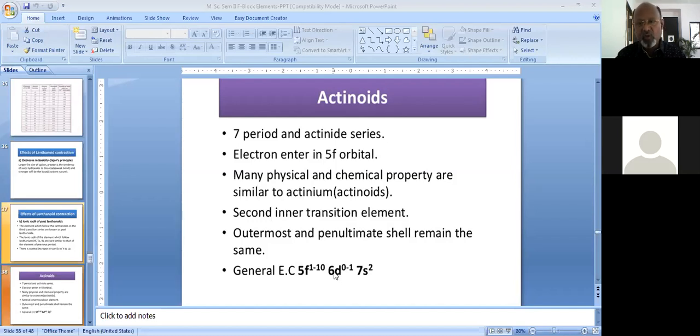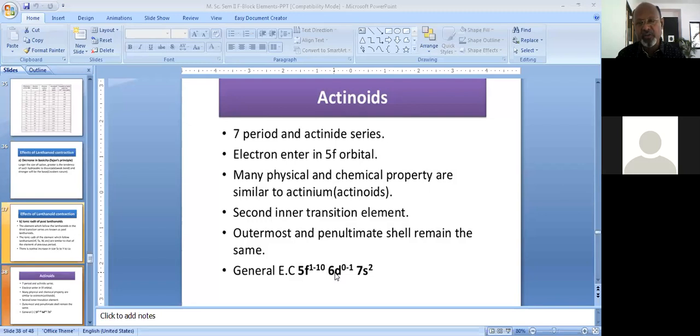So if you refer to certain reference books, some authors have given a single electron in the 6d orbital right from actinium up to lawrencium. Some authors have placed a single electron in the 6d orbital only up to neptunium, that is from 89 to 93, and after neptunium the 6d orbital is empty. This is because the 5f and 6d orbitals are very close in energy.